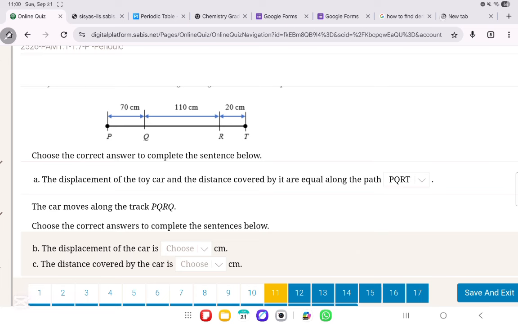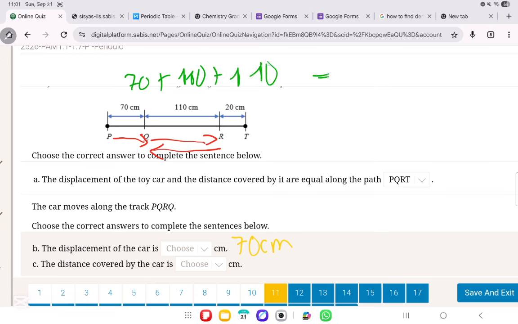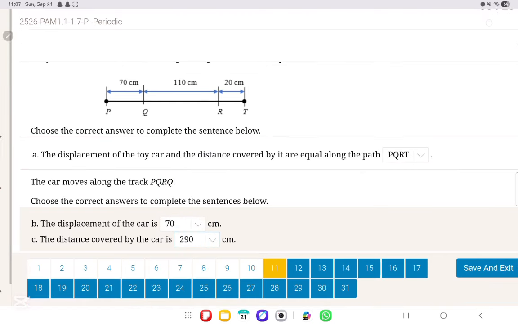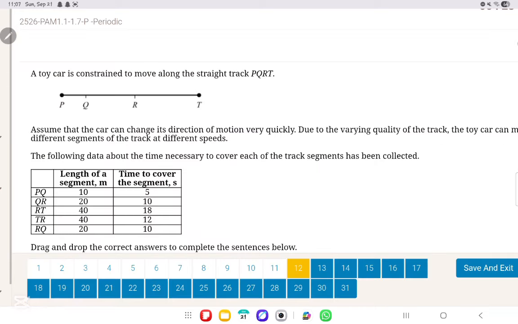Now they told us that the car moves PQRQ, right? The displacement of the car is he moves PQ, then QR, then RQ. What's the displacement of the car? It's position final minus position initial, x final minus x initial, which is 70 centimeters in this scenario. However, the distance traveled is the total thing that they travel, which is 70, plus 110, plus another 110 because they moved it backwards. So we're going to add everything, 110 plus 110 plus 70, which is 290. So this is 70 centimeters and 290 centimeters. So perfect. That's question number 11. Let's move on to question number 12.